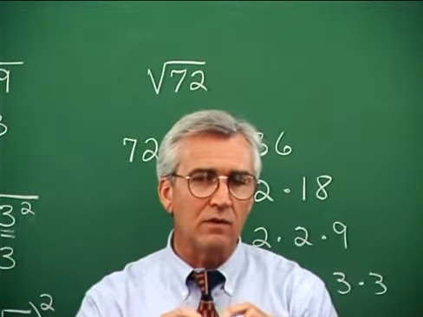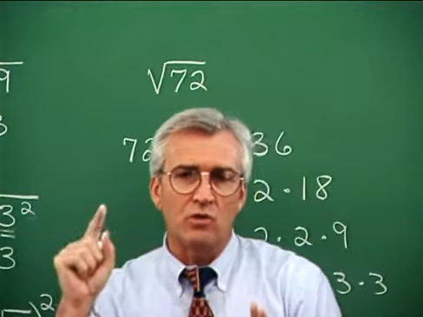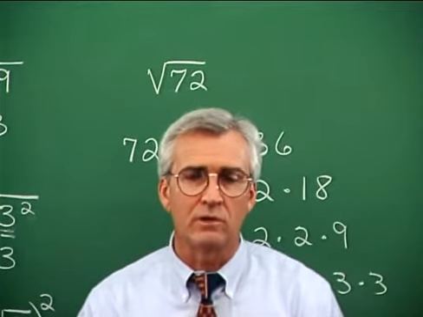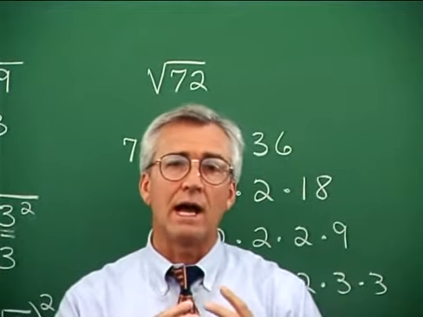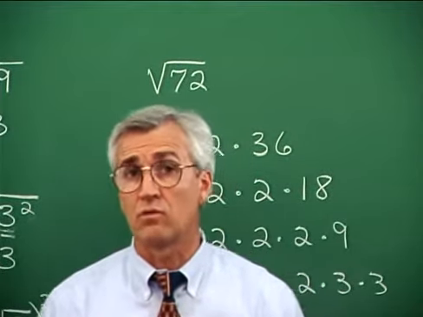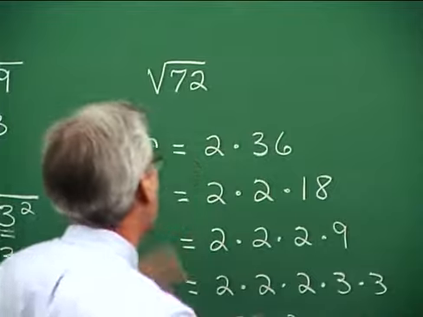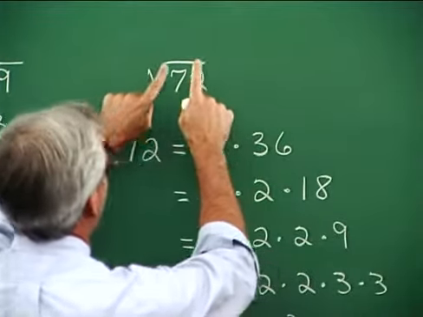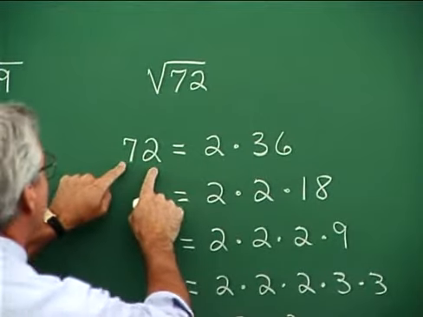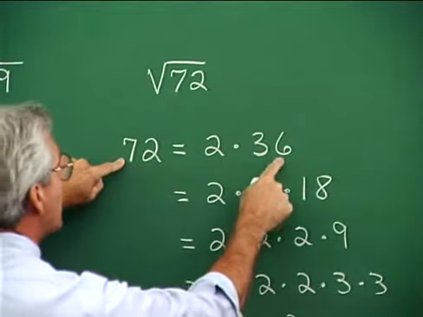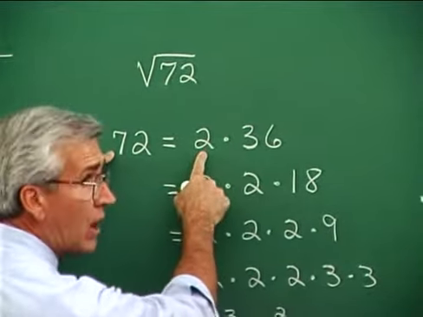I know that when I take the square root of a number squared, the result is the number. You see this being squared. So I'd like to see that, and I can see that easily if I can perform a prime factorization. So I would say, all right, I want to perform a prime factorization of 72. You start the process by saying 72 can be written as 2 times 36. 2 is a prime number, you see.